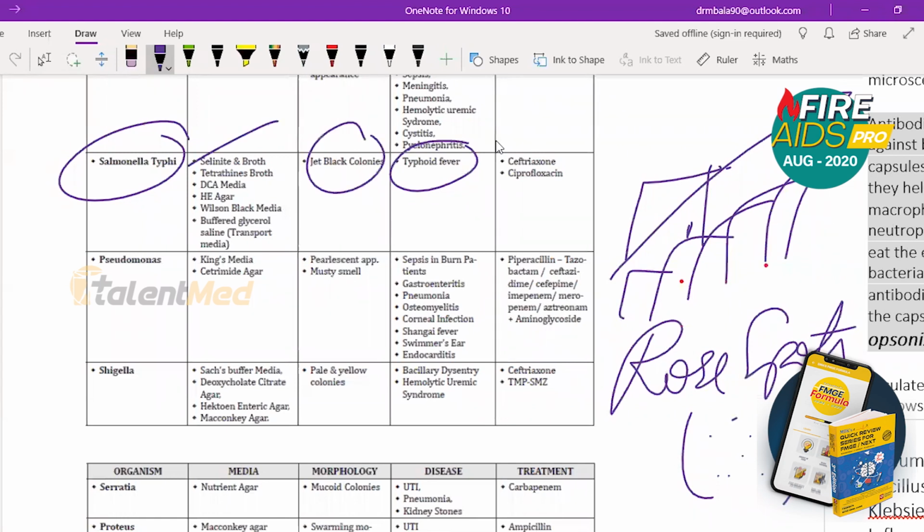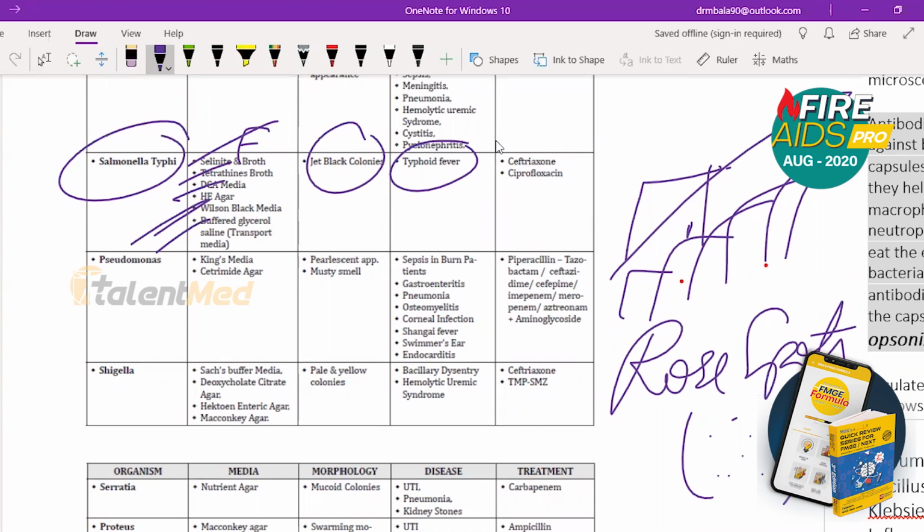Selenite F broth, tetrathionate broth, DCA media, HE agar, Wilson Blair media. Buffered glycerol saline is the transport media. So all these points are important. Okay, that is Salmonella typhi.